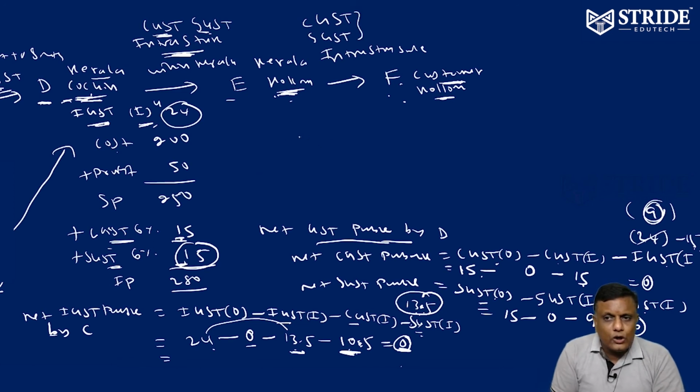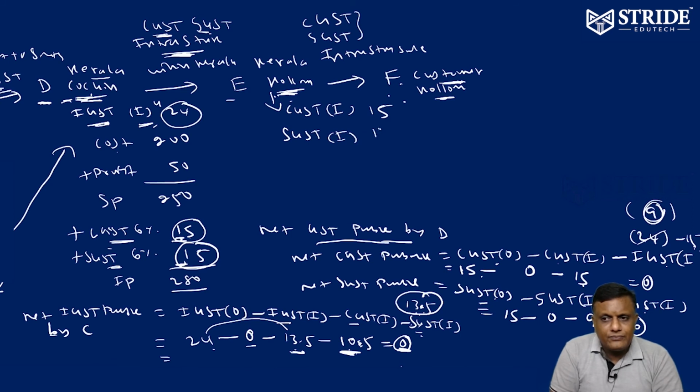Right. Now, he already has input. How much input does he have? How much did he pay earlier? 15. So CGST input to E of Kollam, 15 rupees available. He has credit. Similarly, how much SGST did he pay to D of Cochin? SGST input, he paid again 15 rupees.